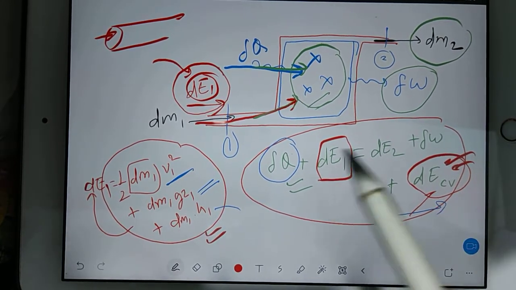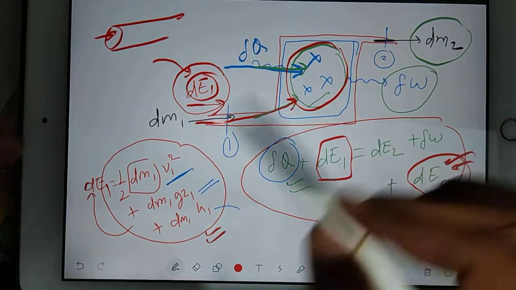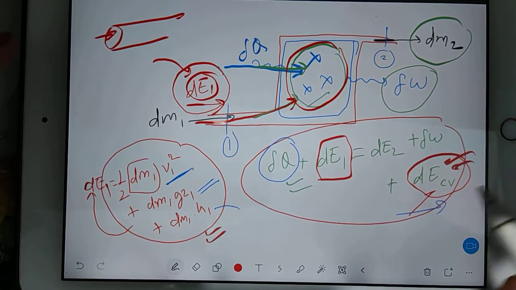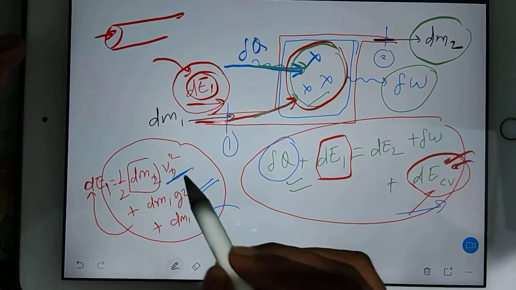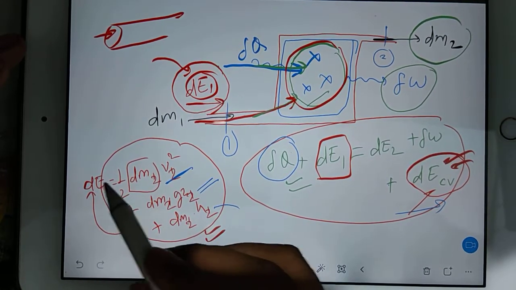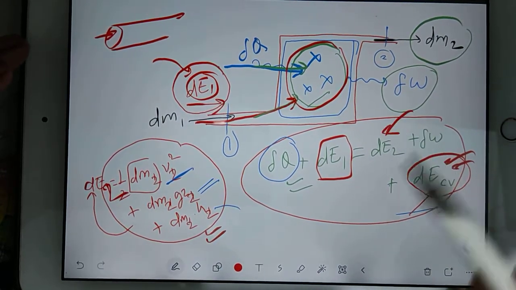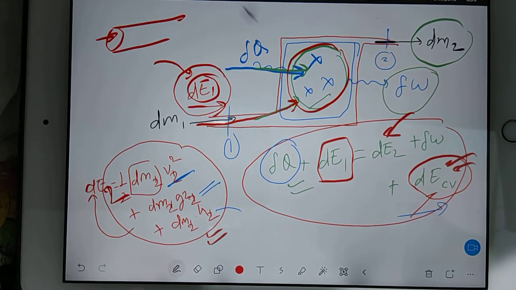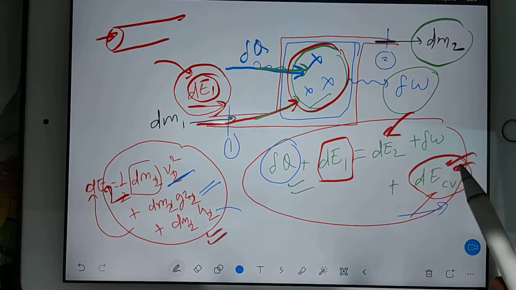This is the change in energy in the control volume. In the same way, we can write the same terms with subscript 2, then it will be dE2. It means we got this value also. Now our job is to substitute all the values one by one in the formula. And one more thing, we have this dE_CV.